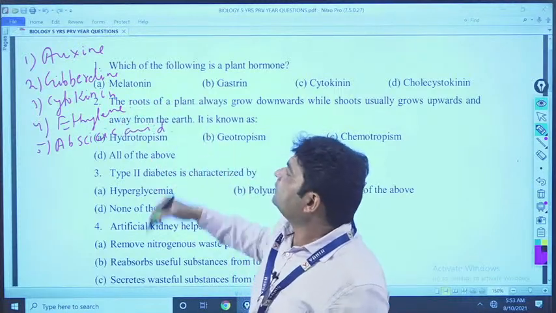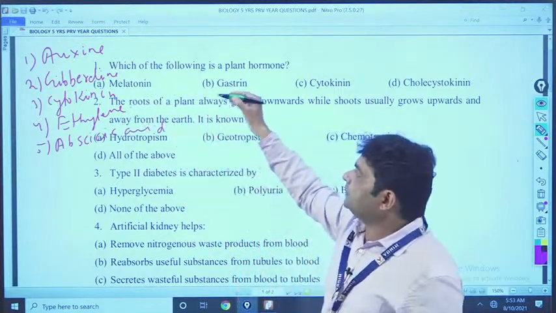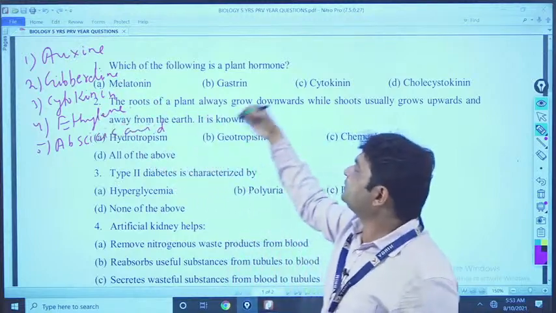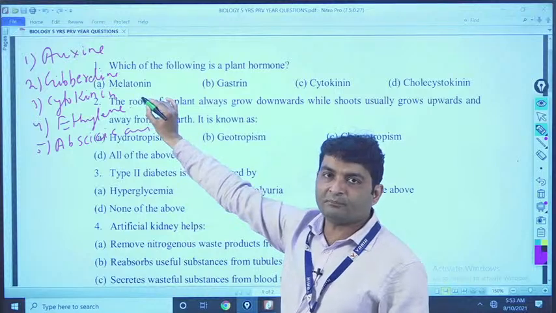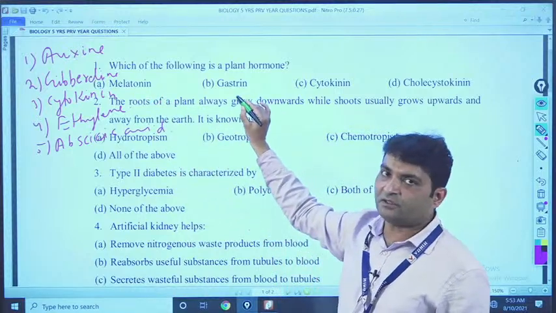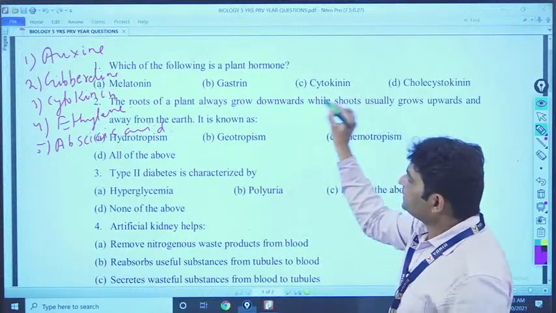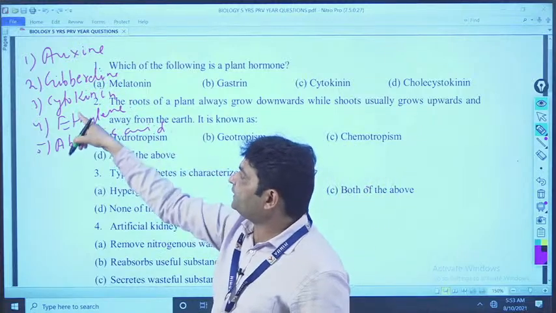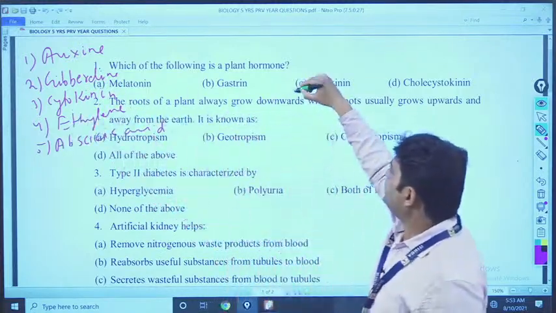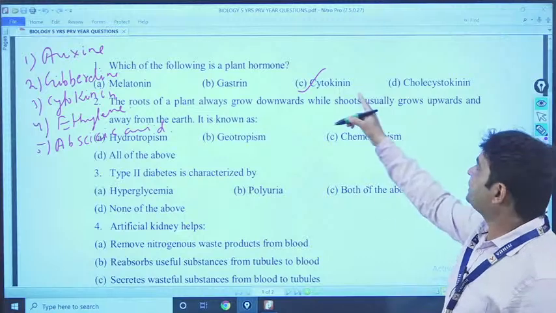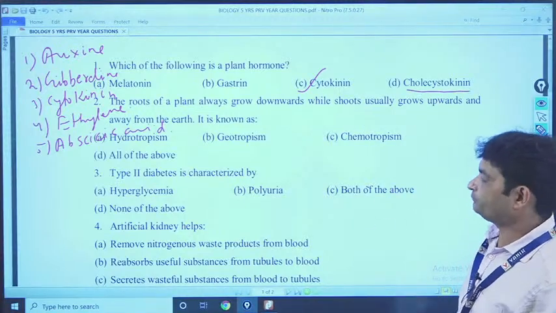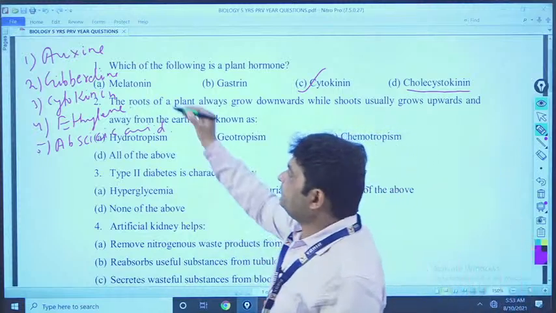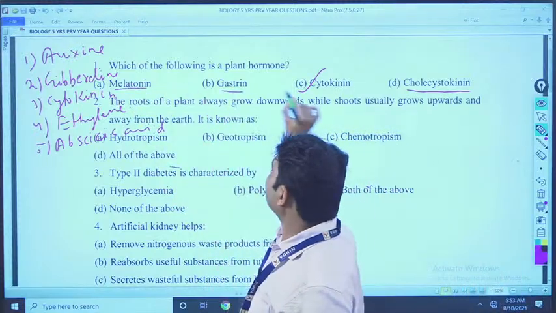Now see which of these 5 hormones is present in the options. See, melatonin is not a plant hormone. Gastrin is not a plant hormone. Cytokinin, let's see, among the 5, cytokinin is present. So this is the answer. Cytokinin is a plant hormone. Cholecystokinin is an animal hormone. Okay. Now I am discussing those 3 hormones.